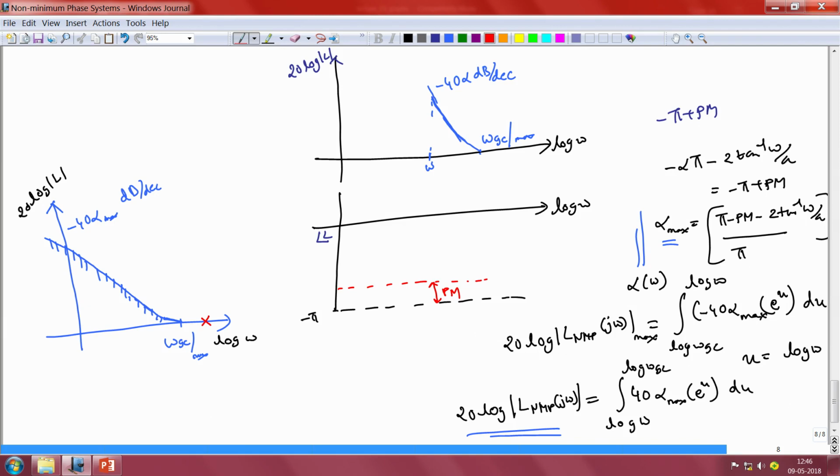No matter how much money we are willing to spend on a fancy controller, it is not possible to reject disturbances that occur at frequencies greater than omega gc max. Likewise, if we consider a frequency that is less than omega gc max, where we have a certain loop gain that is greater than 0 dB, we note that the loop gain can only be at most this particular value. If our loop gain has to be greater than this value, then the phase lag of our loop gain in the frequency range between this particular frequency and omega gc max has to be greater than minus pi plus Pm, and our stability specifications will be compromised.